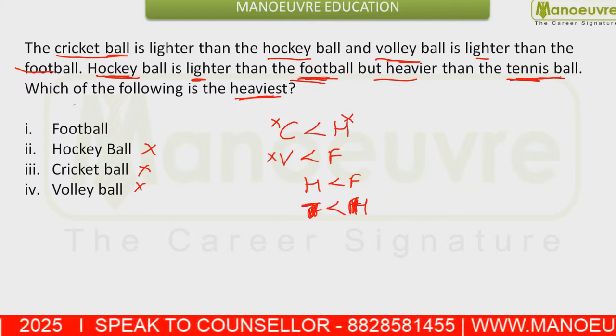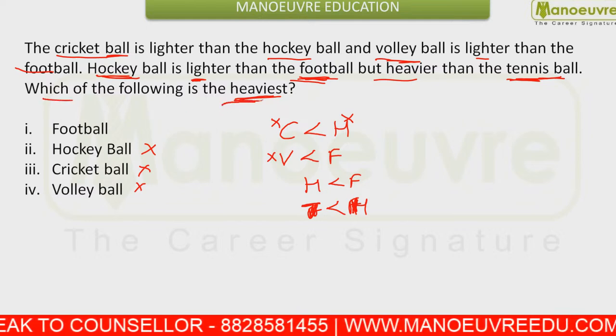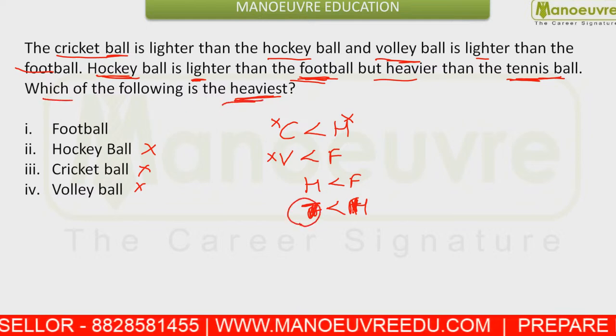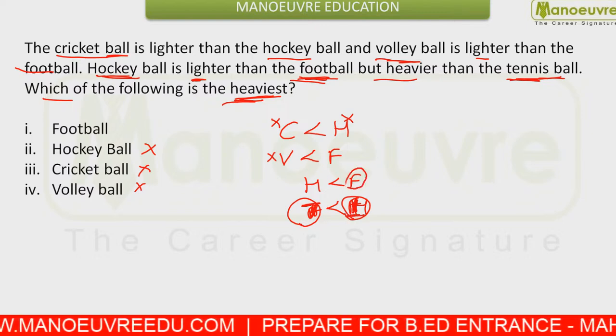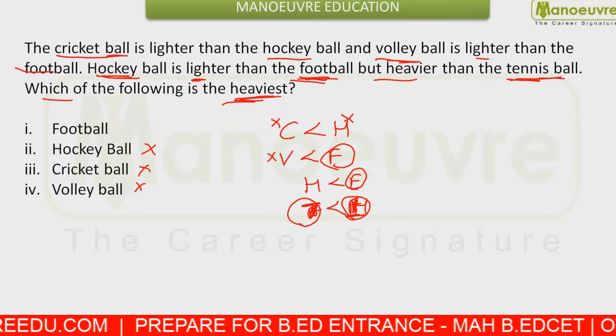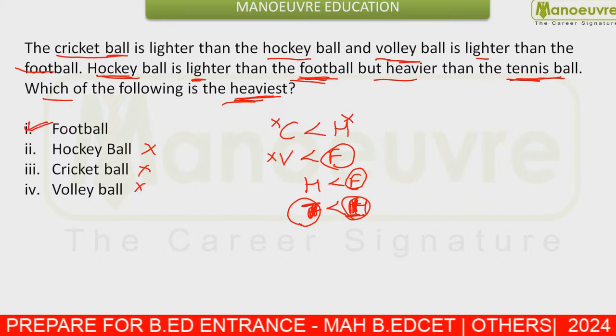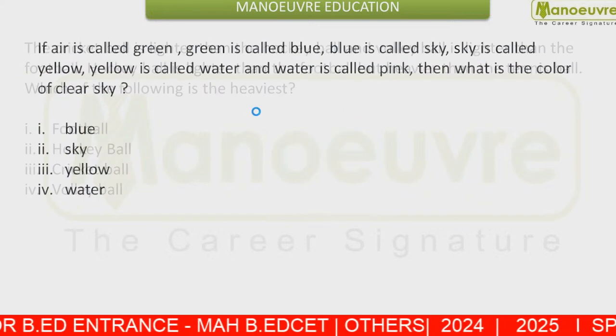Now you need to answer which of the following is the heaviest. Your tennis ball is lighter than the hockey ball. So what you can say is that your heaviest ball is the football. So option number one will be your answer.